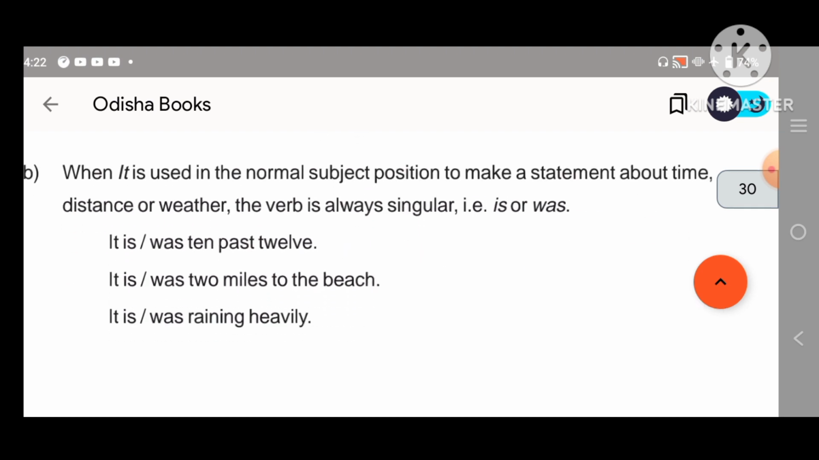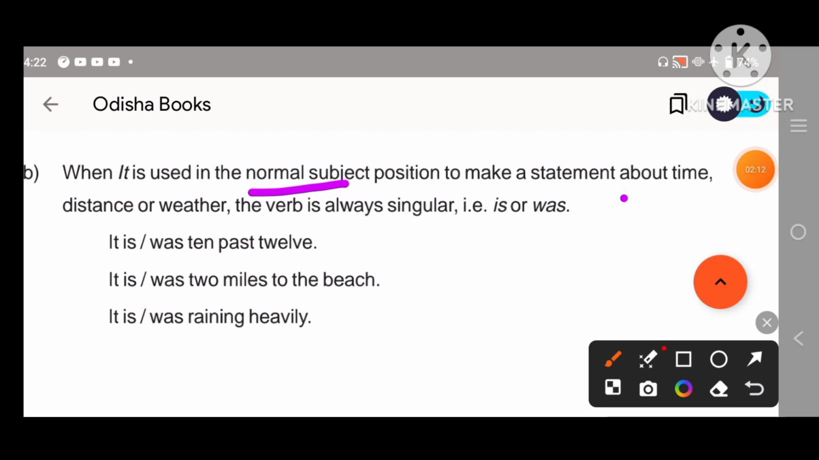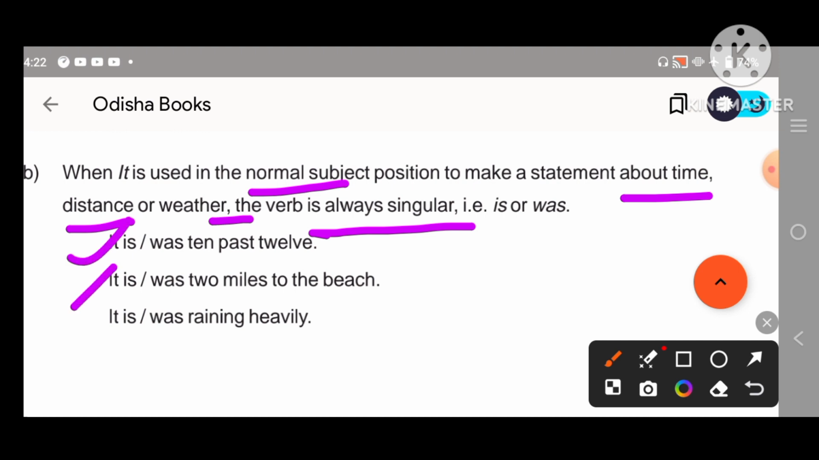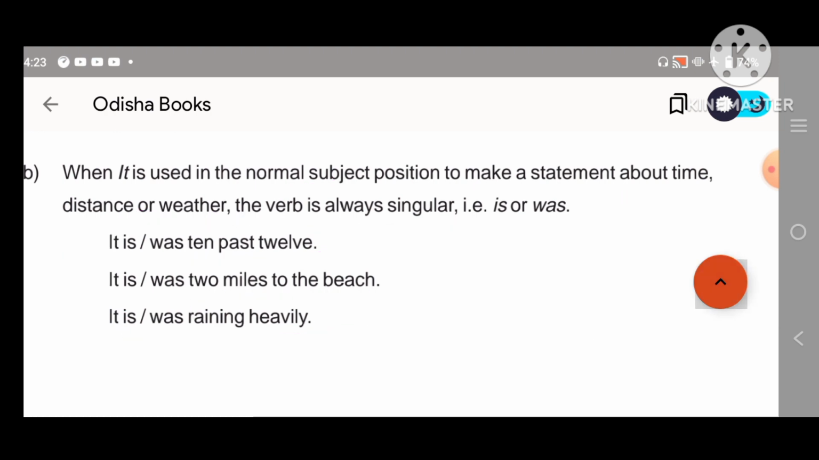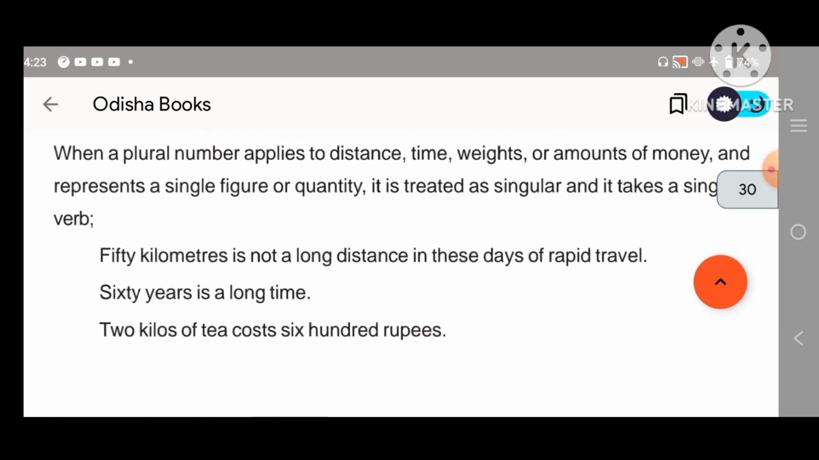Next, when it is used as the subject, and the statement tells about the distance, weather, the verb will be singular. Here look at this. Here it is telling about the time, and it is 2 miles, it is the distance, and it is the weather. So we know that in this condition we use singular verb. Okay, then this is also very important.